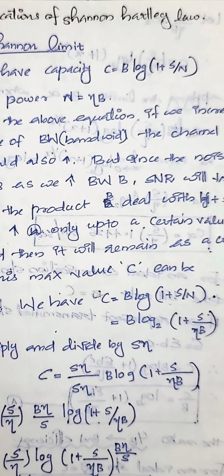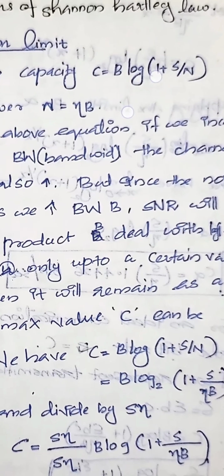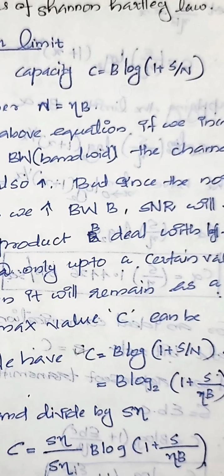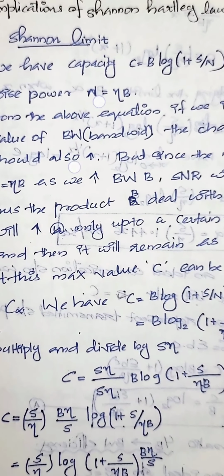In order to transmit a lot of data, we want to increase the capacity of a channel. By using this equation, if we want to increase the capacity of the channel, we should increase the bandwidth of the channel. But a problem will exist: if we increase the bandwidth of the channel, the noise will be increased.